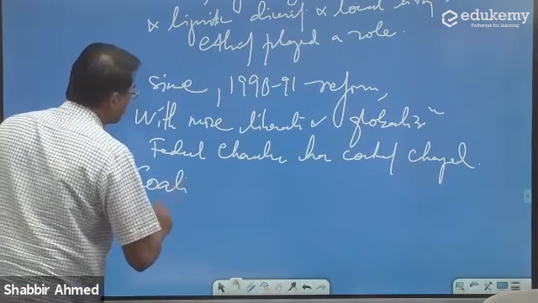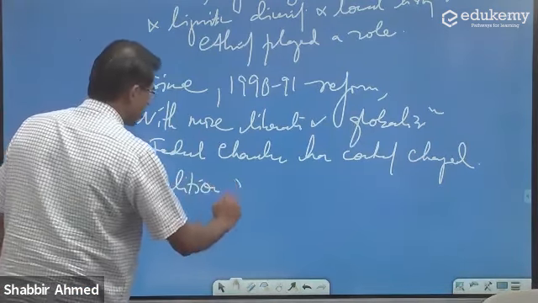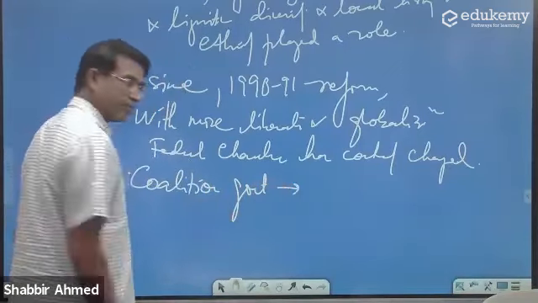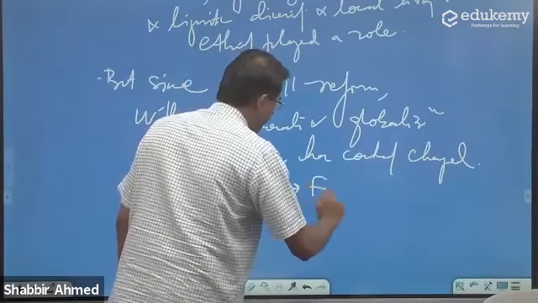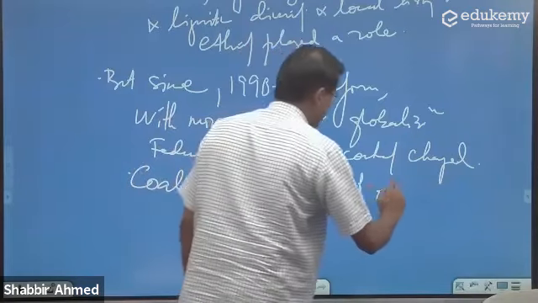In the coalition governments, the federal character